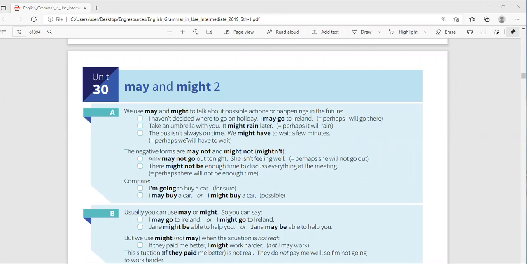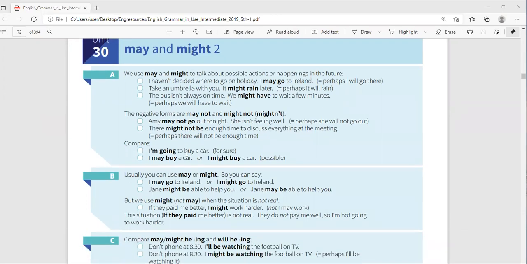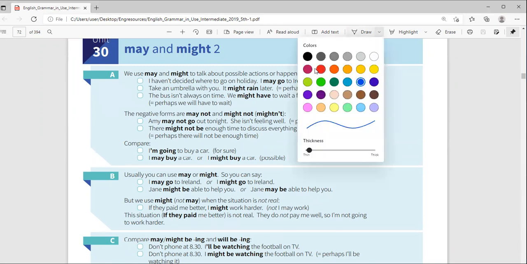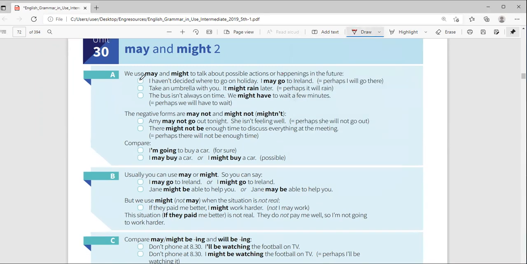So let's start unit 30 now. So 30 is just a continuation. In fact, they're going to add something small, which I told you in the morning also about may and might, that may is for real things, might is for things which are not real. So we use may and might to talk about possible actions or happenings in the future. You see, possible actions, but you're not sure. They can happen, but you're not sure.